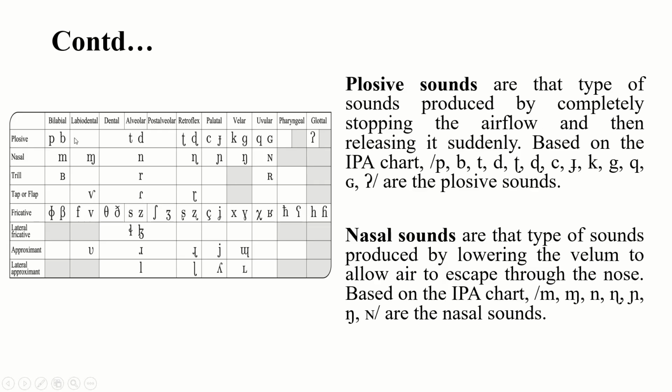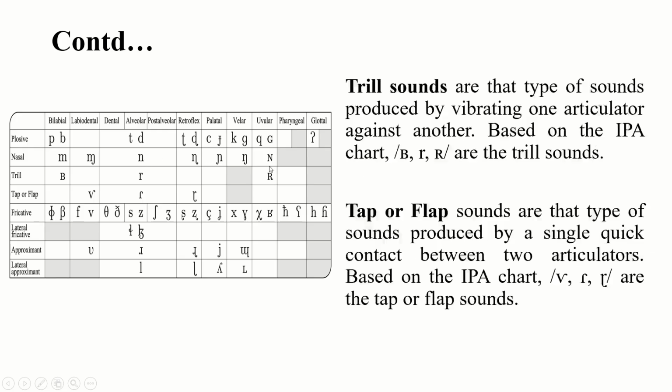So plosive sounds. How many plosives? Count this: 1, 2, 3, 4, 5, 6, 7, 8, 9, 10, 11, 12, 13. 13 plosive sounds. And nasal sounds next. In English, there are 3 nasals, but in the IPA chart, there are 1, 2, 3, 4, 5, 6, 7 nasals. And trill, 3 sounds are there under trill. Next one is tap or flap. Again, 3 sounds. Look at the chart and the description on your right hand side.